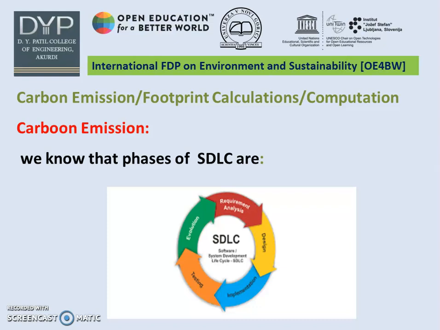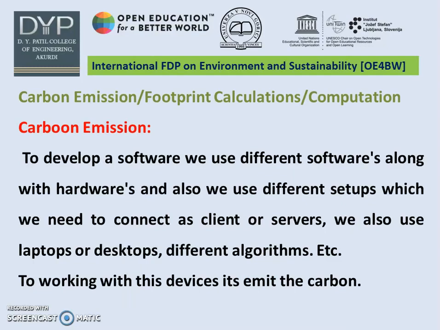In this life cycle we go through different phases in which carbon is going to be emitted. To develop software we use different software along with hardware, and also different setups which we connect as clients or servers. We also use laptops or desktops and different algorithms. So to work on any software, some devices emit carbon, and we need to calculate this carbon emission.